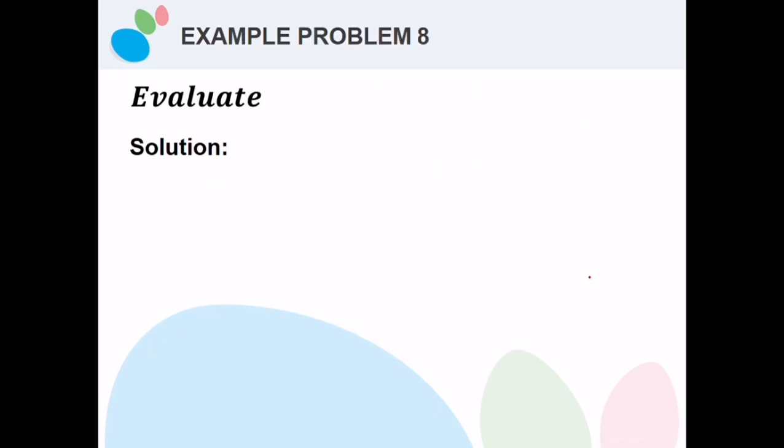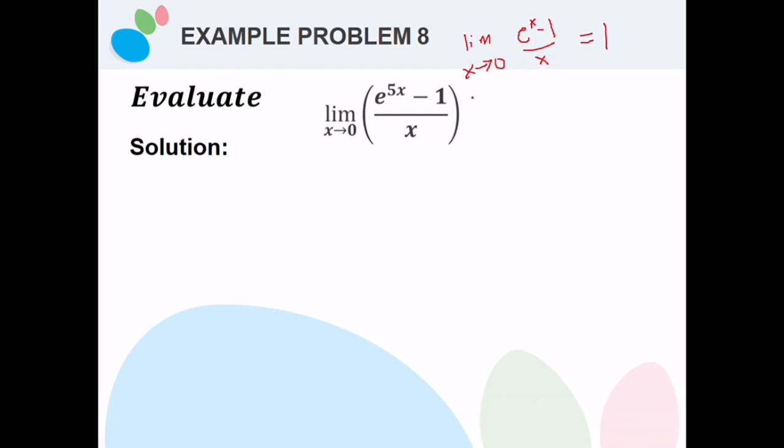The last one. We are going to evaluate the limit of 5 times e raised to 5x minus 1 divided by x. So again, let me add some of the special limits, or some of the derivation of special limits. The limit of e raised to x minus 1 divided by x, wherein x approaches 0, is equal to 1.